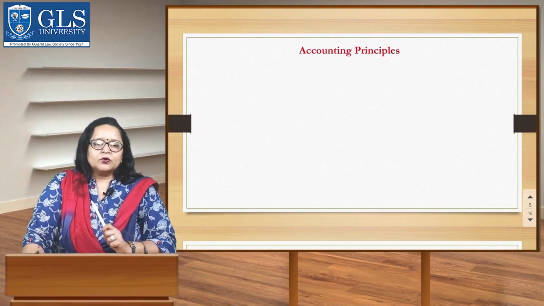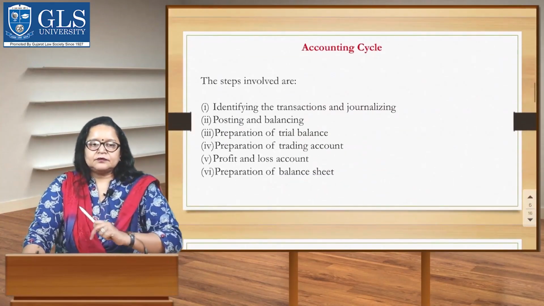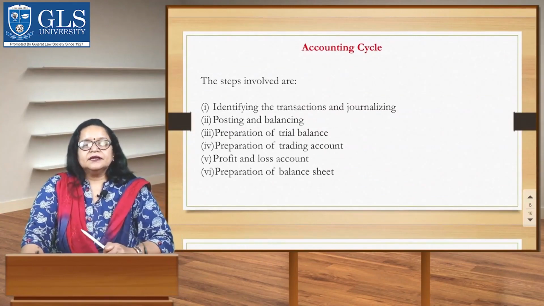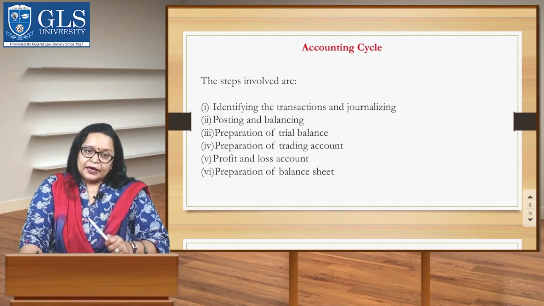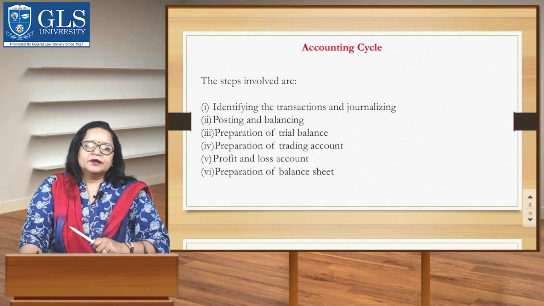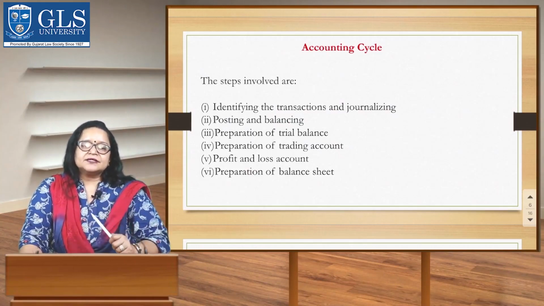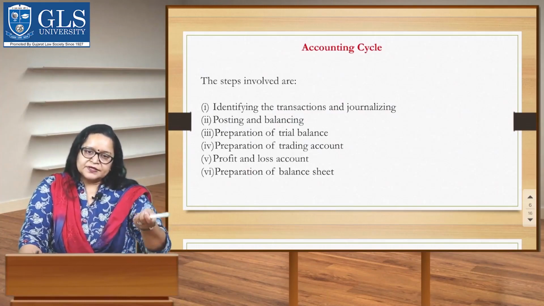Now students, we are going to discuss the accounting cycle. Students, the accounting cycle is the sequence of steps involved in the accounting process. The accounting cycle starts with the identification and recording of financial transactions of an organization and ends with the preparation of final accounts for the accounting year. The cycle continues for the next accounting year with the opening balances of assets and liabilities, which are the closing balance of the preceding year.